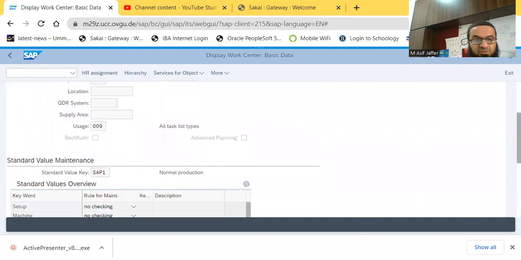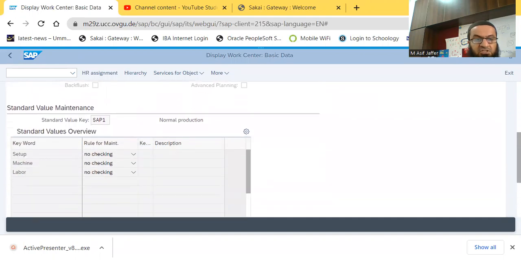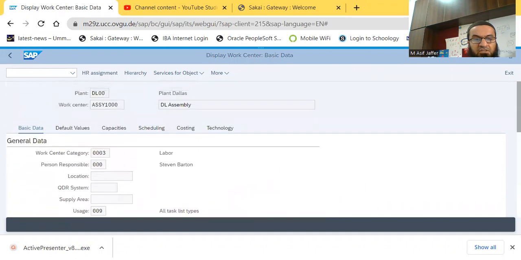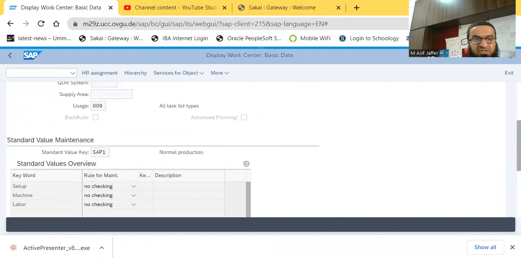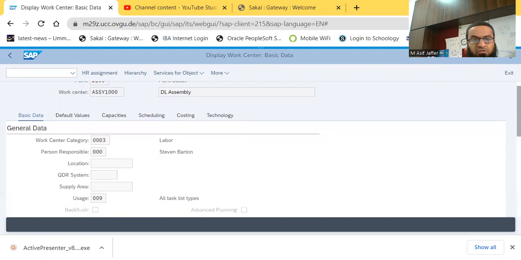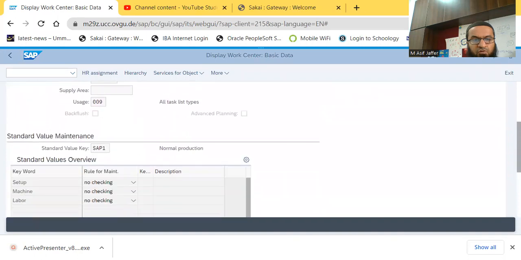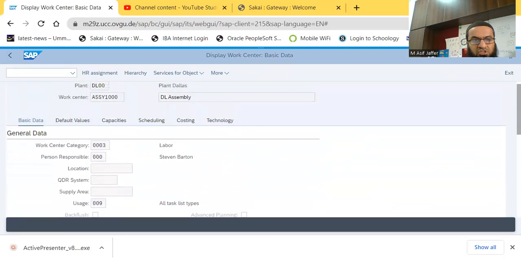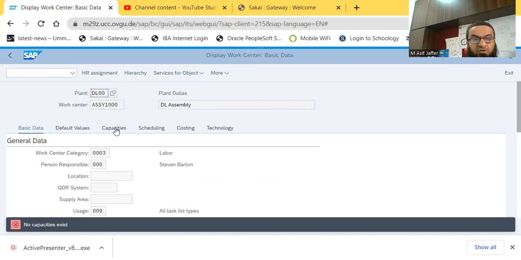So there is a mention of the responsible person. And again, there is a mention of some standard values in terms of the setup, machine, and labor times required or available in this particular work center within a limited period of time. So this is actually a control of sort of, we have a mention of some default values, some capacities, and some scheduling and costing and technology. So for the scope of our review of this master data, we just see the very first screen. The capacities have not been maintained, so we won't be able to see them in this demo system. So we don't have the data for capacity.